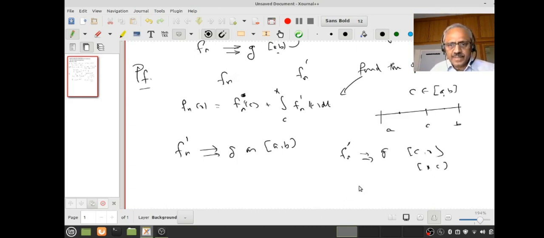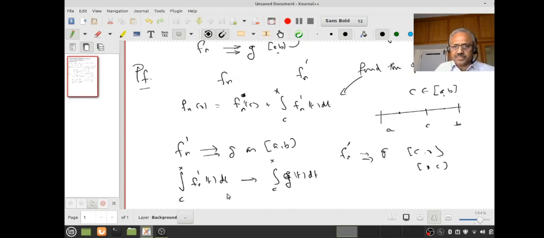Therefore, by the last theorem which you had already proved, the integral from c to x of Fn'(t) dt should converge to the integral from c to x of g(t) dt, because Fn' converges to g uniformly.